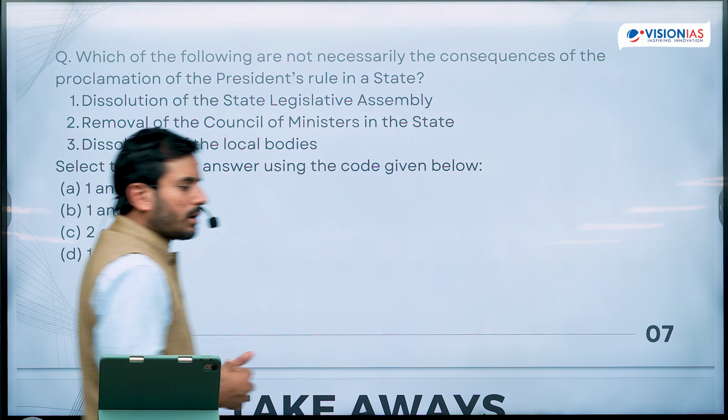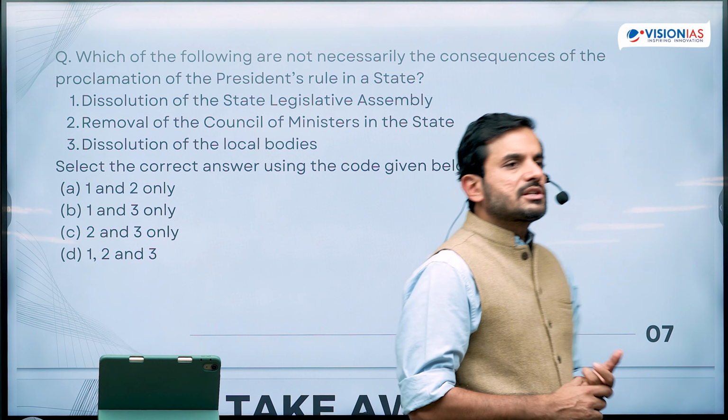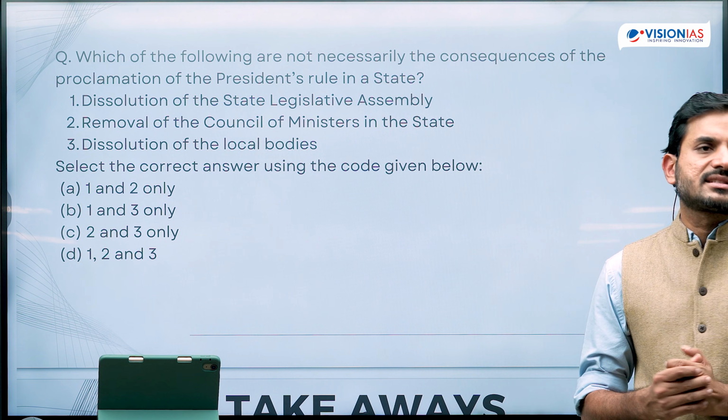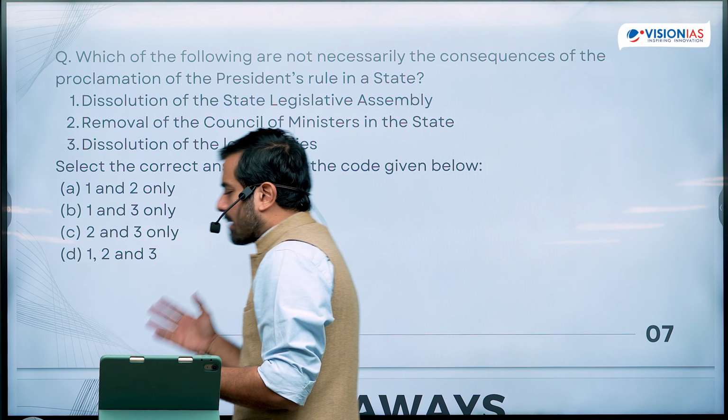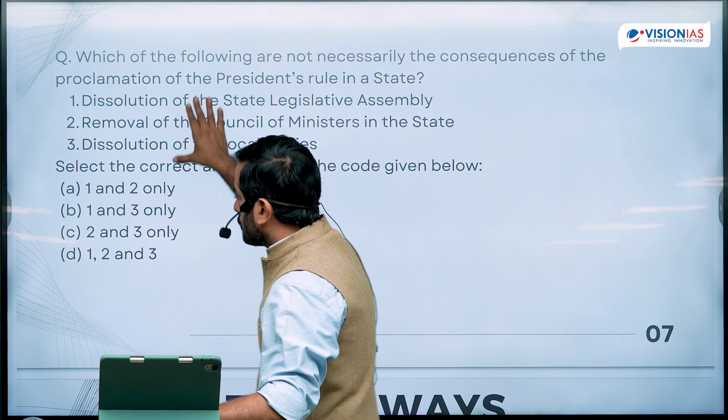Third, dissolution of local bodies. This is again a power that is supposed to be exercised depending upon the law that exists in the state, by the governor of the state. That may or may not happen. So therefore the answer to this question is going to be 1 and 3.